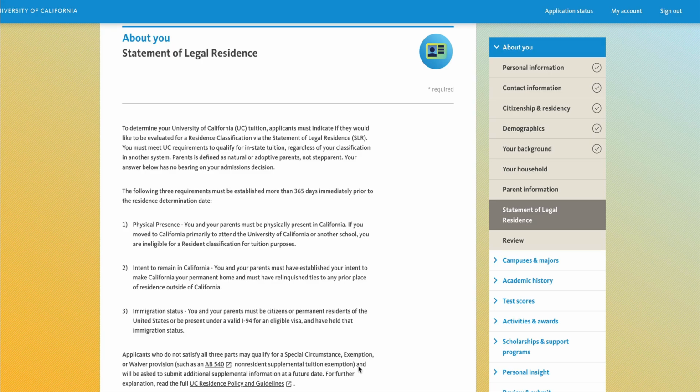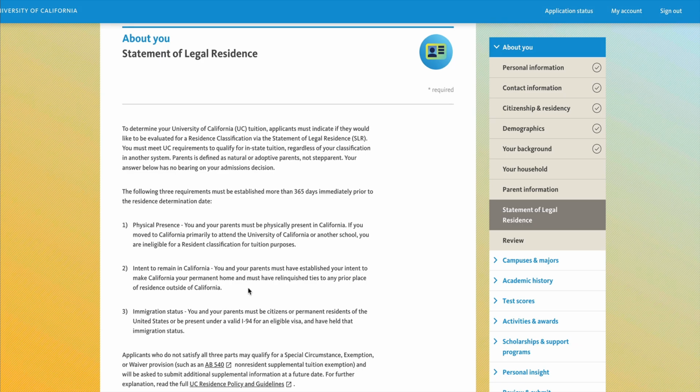Statement of legal residence. To determine your UC tuition, applicants must indicate that they would like to be evaluated for residence classification via the Statement of Legal Residence, SLR. You must meet the UC requirement to qualify for in-state tuition, regardless of your classification in another system. Parents is defined as a natural or adoptive parent, not step-parent. Your answer below has no bearing on your admission decision.